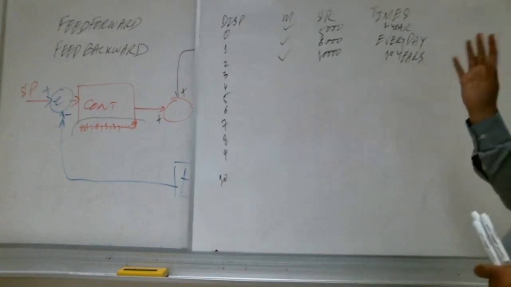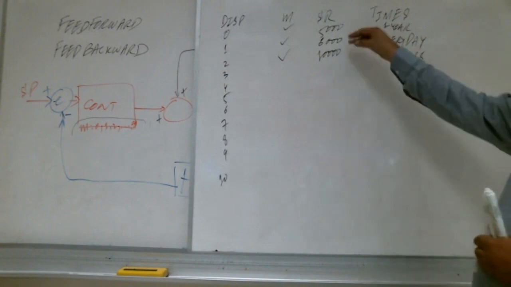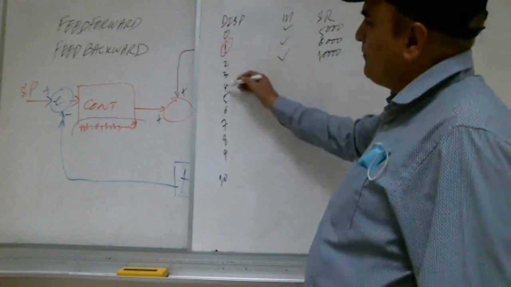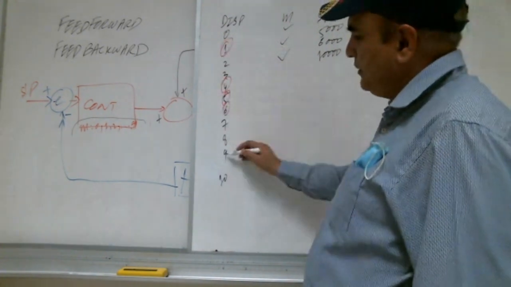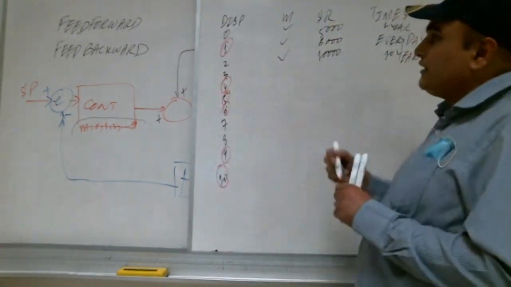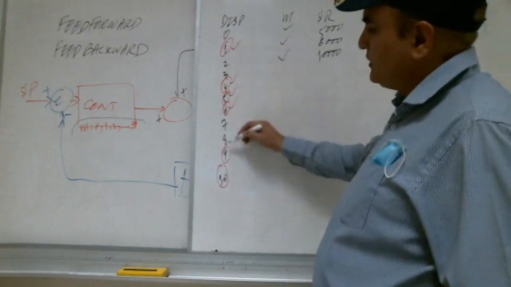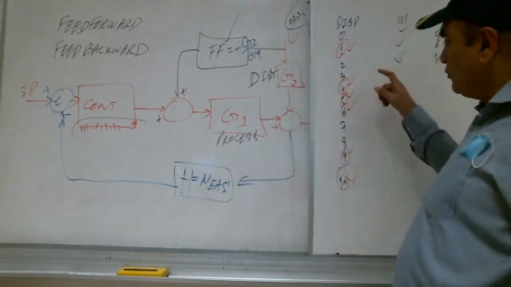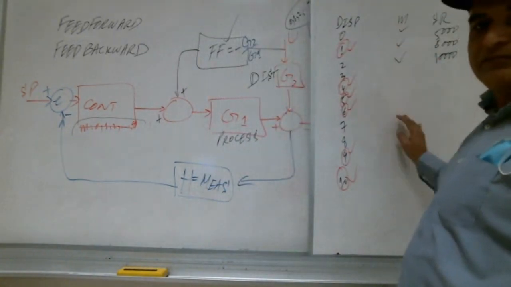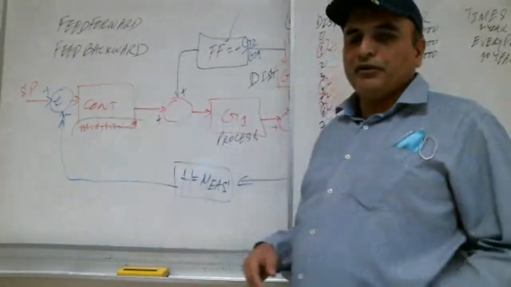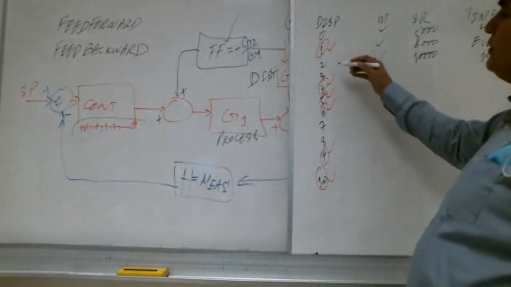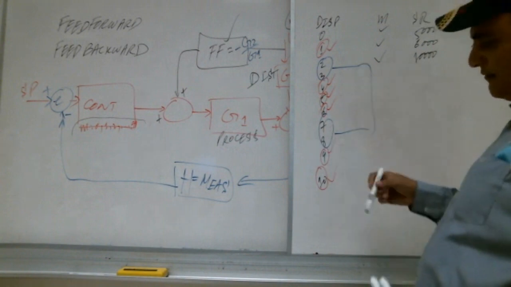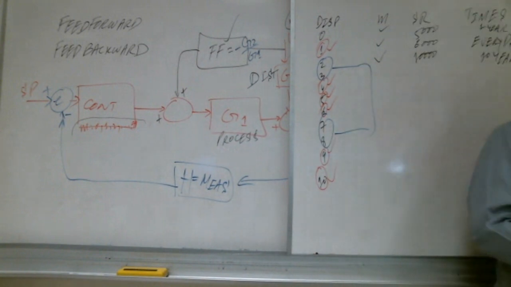So this way we make a chart, right, Shabab? And we see which disturbances are very necessary to put the compensation for. So at the end we see disturbance number 1, 4, 5, 6, 9, 10. These are very necessary. They are coming often, every day. So what we do is we calculate the output for them and put it in the controller. What about these disturbances, 2, 3, 7, 8? What about these?